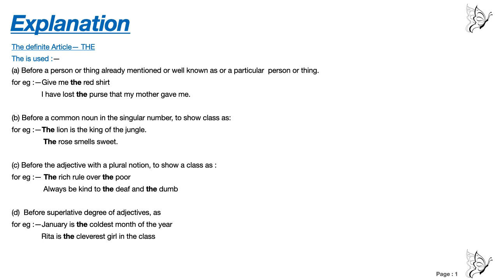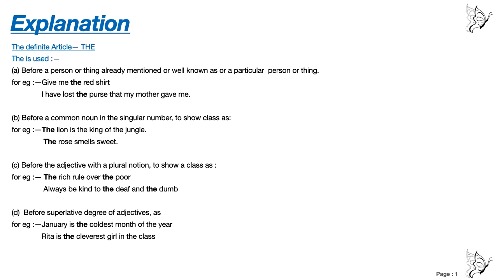Number C: before the adjective with the plural notion to show a class, as in, the rich rule over the poor. Now, rich is an adjective, poor is an adjective, right? So before the adjective also we are using "the". The next one: always be kind to the deaf and the dumb. Deaf and dumb both are adjectives. These are qualities, yes or no? Rich is also a quality, poor is also a quality, deaf and dumb, these both words are qualities.